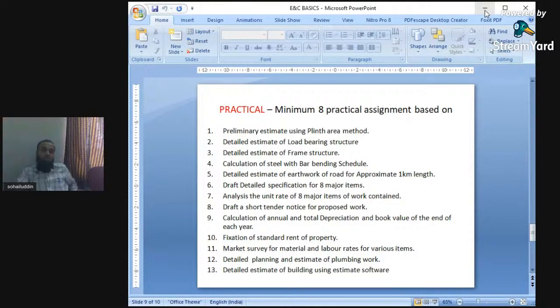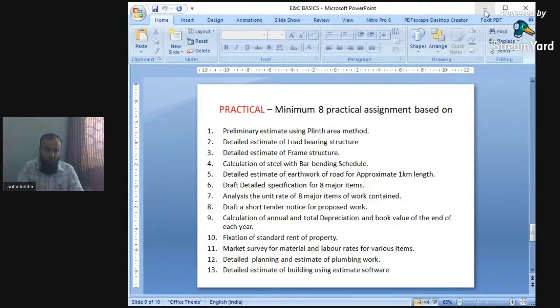Serial number 5 is estimate of earthworks, 1 kilometer of length. We are finding out the filling and cutting materials. What is the cost of filling and cutting materials? How much filling and cutting material is there? Next is the draft detailed specification, as we have seen in specifications. There are 8 major items to be covered in this practical. You will see 8 major items of specifications. Then net rate analysis, 8 major items of rate analysis.